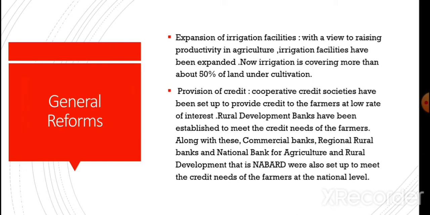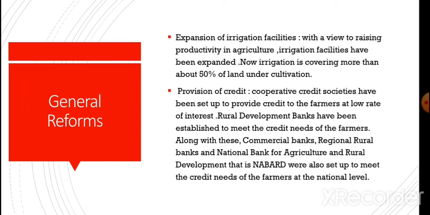Next, provision of credit. Cooperative credit societies have been set up to provide credit to the farmers at low rate of interest. Rural development banks have been established to meet the credit needs of the farmers.